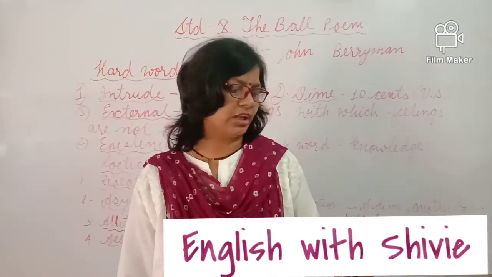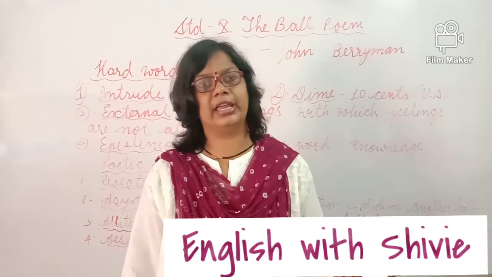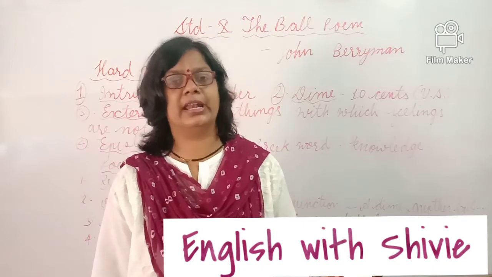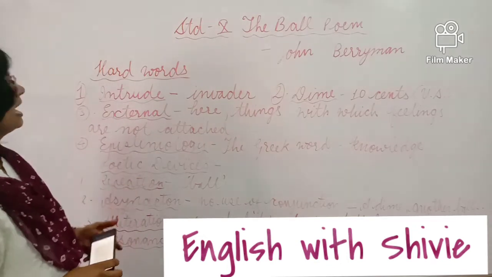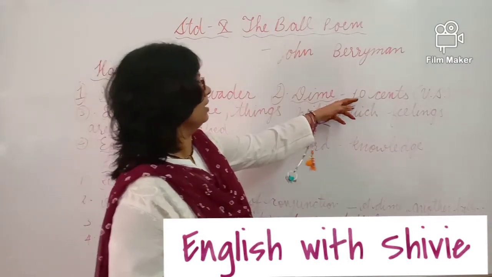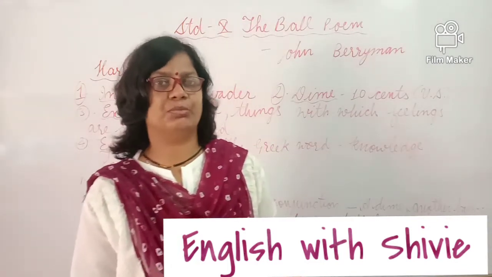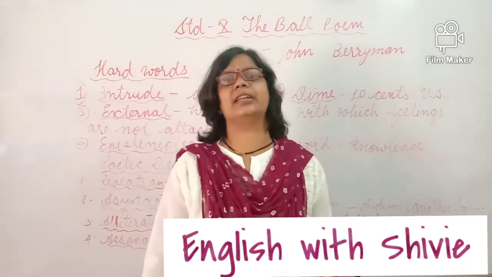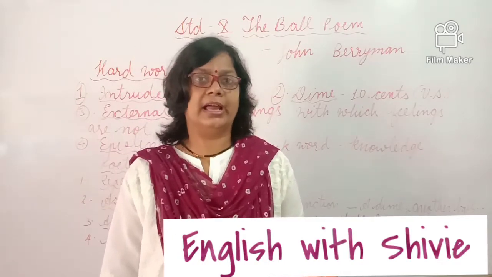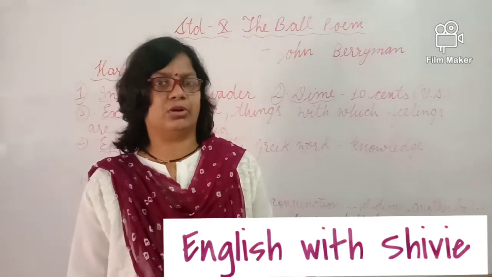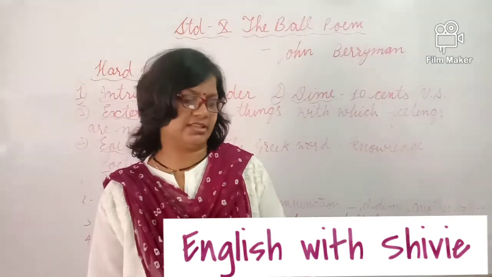I would not intrude on him; a dime another ball is worthless. I will not tell him to buy another ball, I will not pressure him to buy another ball. A dime here means a US word for 10 cents, the currency in the US. So he is saying that I will not tell him to buy the ball with 10 cents because money is eternal. In the next lines he will say.